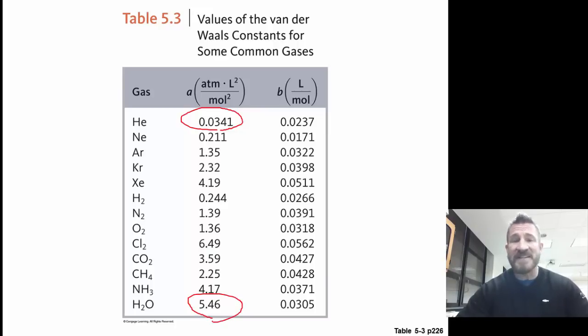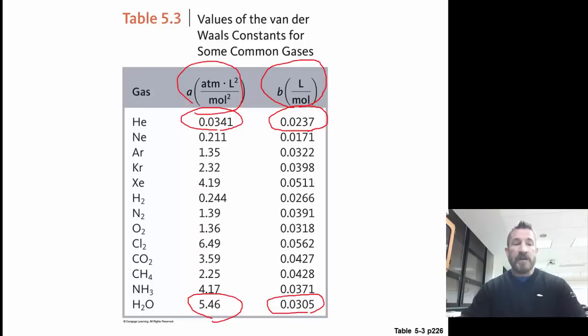As far as volume, it's simply size. Helium is a very small molecule, so it's going to have less of a correction value than you would use for a larger molecule like water. So A, once again, is for intermolecular attraction, and B is significant for the amount of volume a substance actually takes up. So that's it for the van der Waals equation. Let me know if you have any questions.